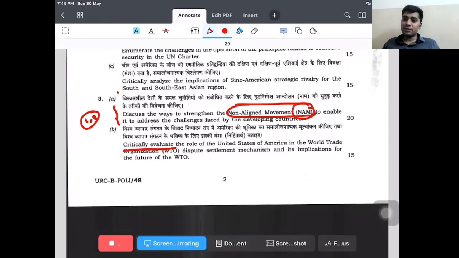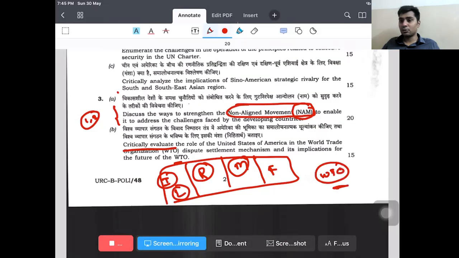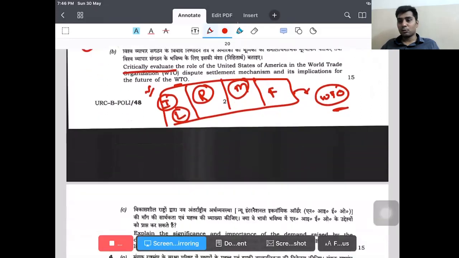So again, I am telling you, we can evaluate only from the perspective of idealist or liberal thinkers, realist thinkers, Marxist thinkers and then feminist thinkers. So you can say what the challenges in the WTO are as of now. This we will discuss when we discuss the WTO and the new international economic order. But in order to critically analyze, these are the basic themes on which you can analyze. I think you are getting the point.